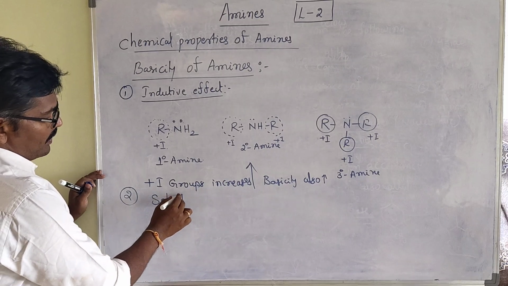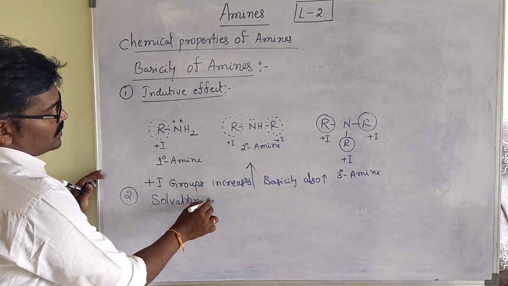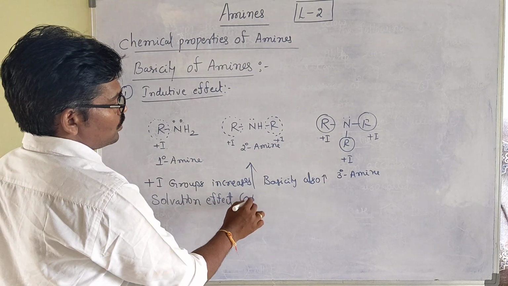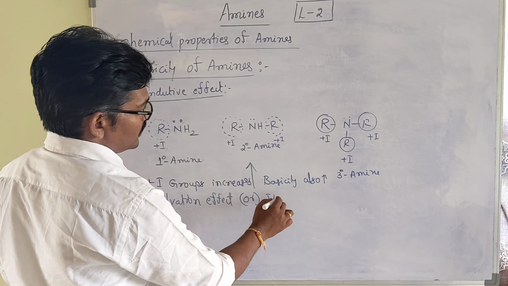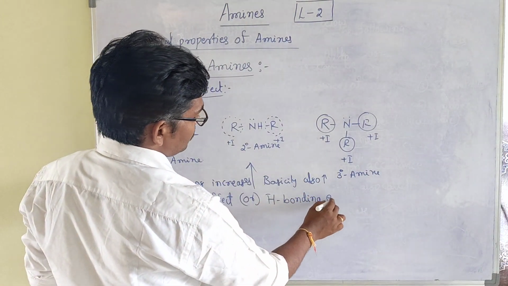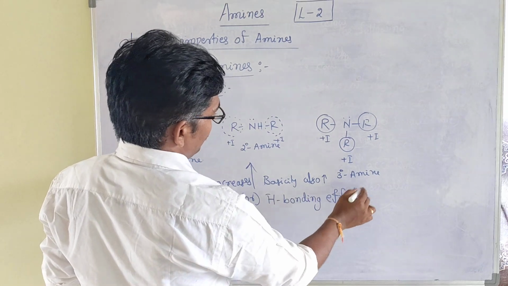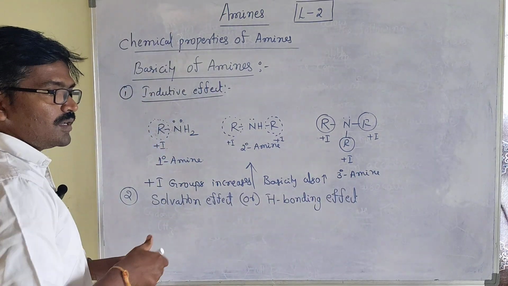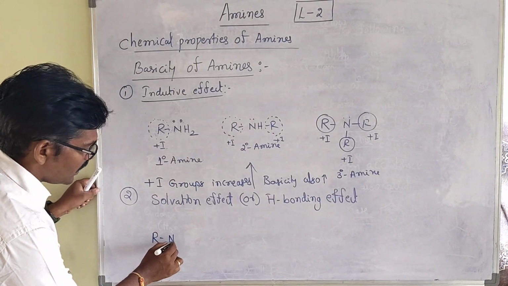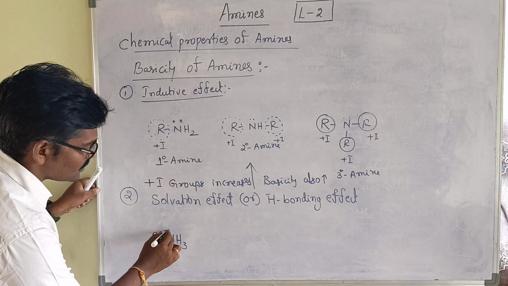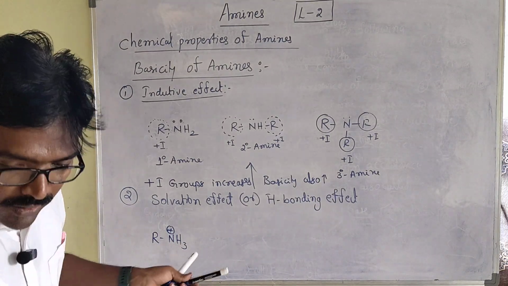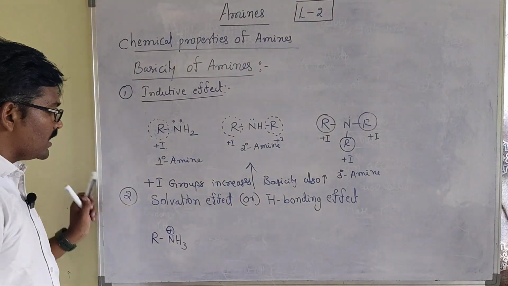Second is the solvation effect, or hydrogen bonding effect. Look, first I am taking R-NH3+. It is a primary amine, but it takes one hydrogen atom from the water.